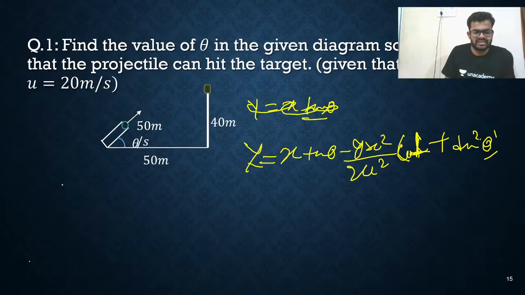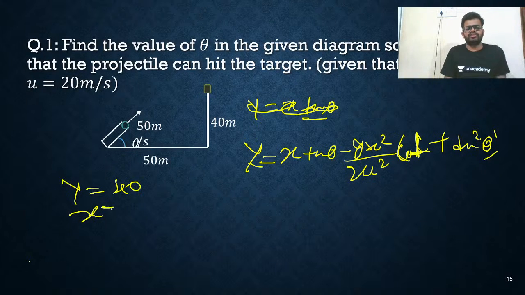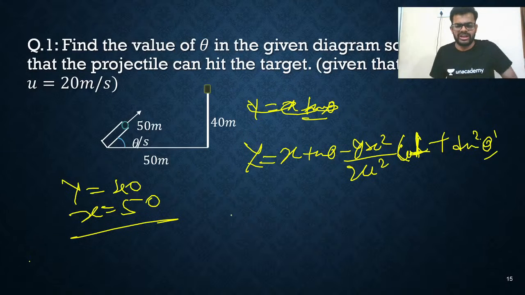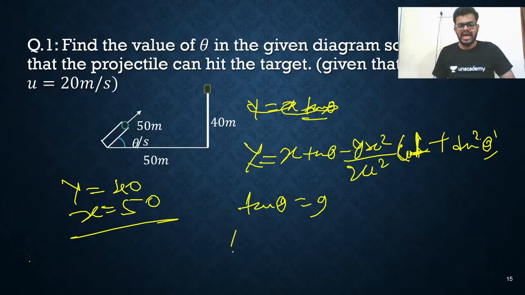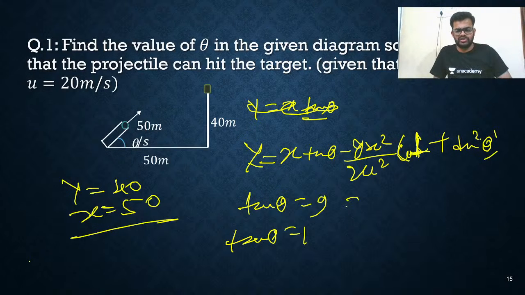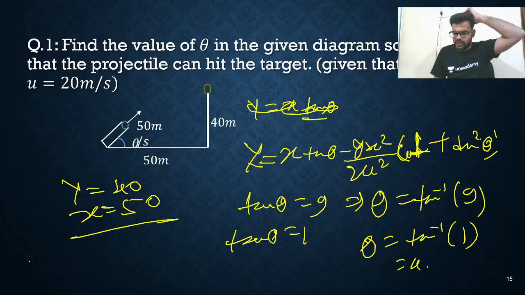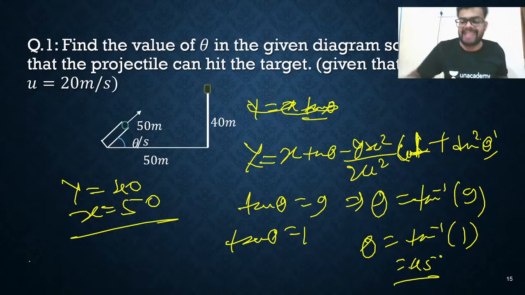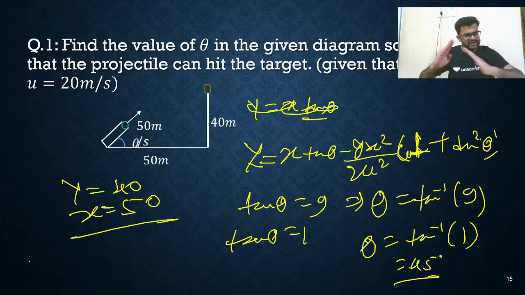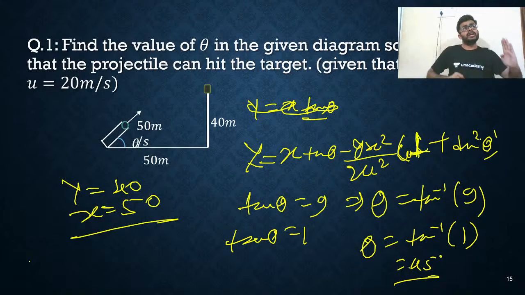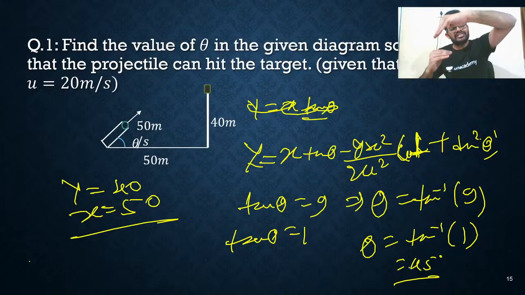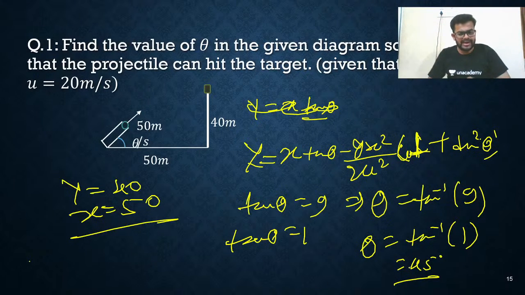Y is equal to 40, x is equal to 50. You will get a quadratic equation. Solve the quadratic equation: tan theta is equal to 9 and tan theta is equal to 1. Two values you are getting. So theta is equal to tan inverse 9 and theta is equal to tan inverse 1. These are the two answers. Tan inverse 1 is also called 45 degrees. So both are answers. Why? In one, when the particle is going up, at that time it will hit. In the other, the particle goes and when it is coming back, it will hit the target. So tan inverse 9 is the big angle and tan inverse 1, 45 degrees, is the small angle.